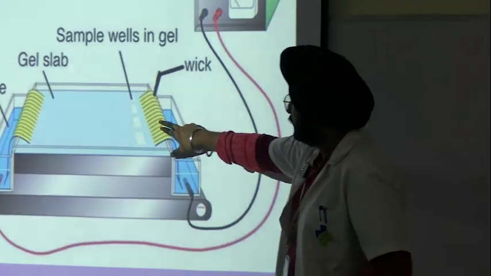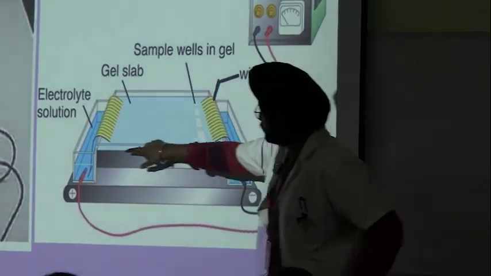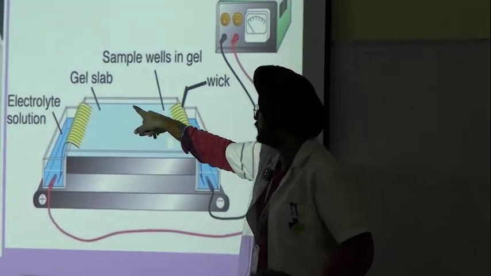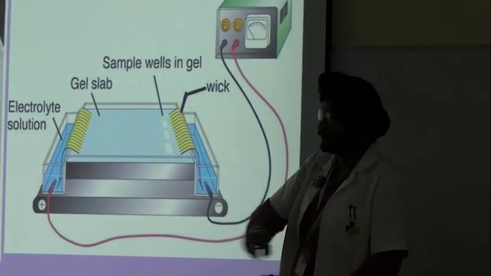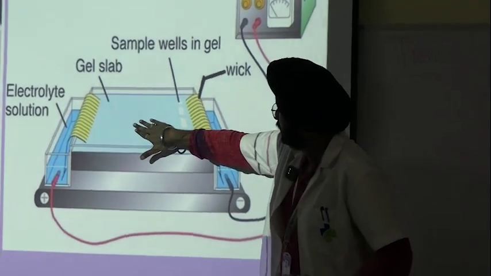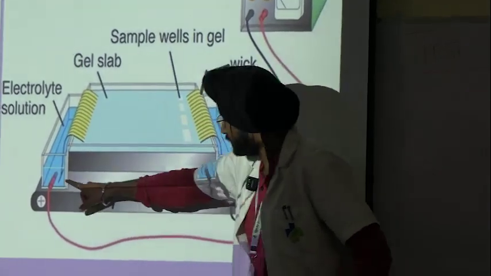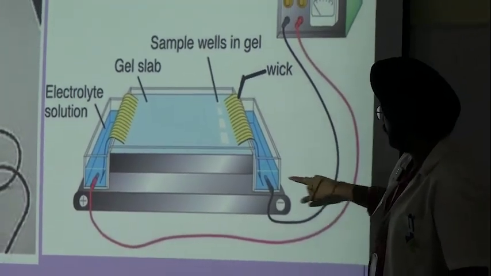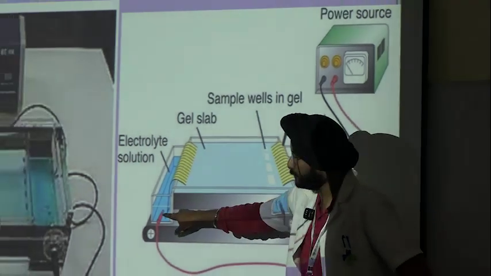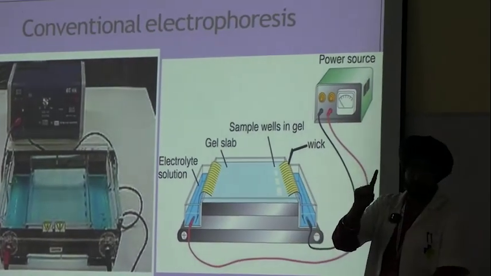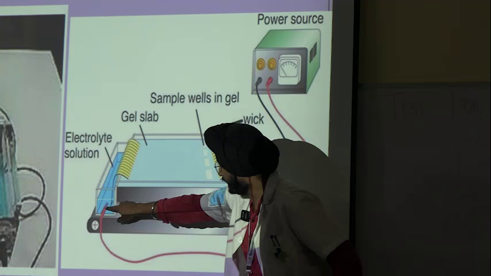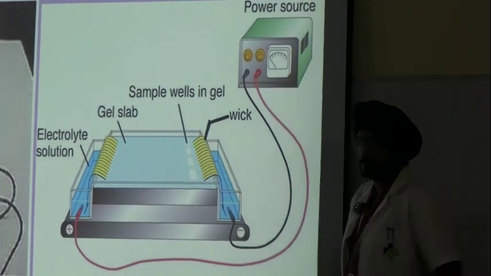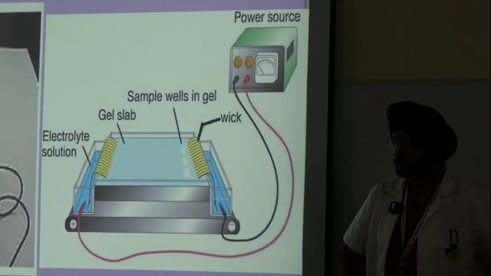This one is the wick and these are the electrolyte solution. And this is the gel slab on which the separation actually takes place. Okay, this upper one is the gel slab. These are the electrodes. See, one electrode is connected to each chamber. So, the flow of the electric field or the electric current will have to pass through this, through the upper chamber.